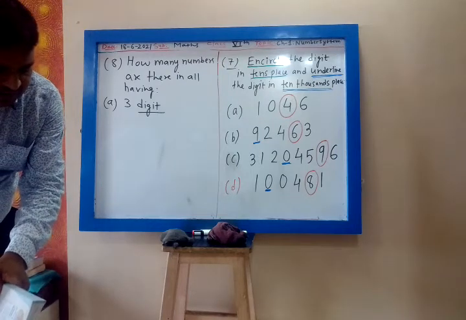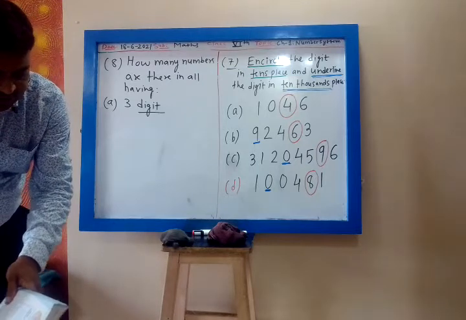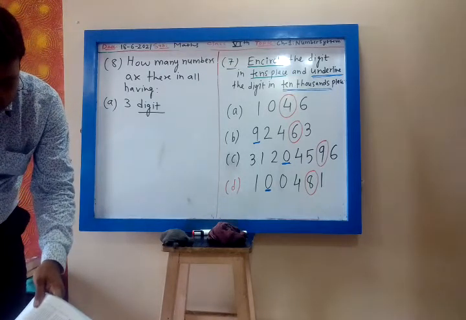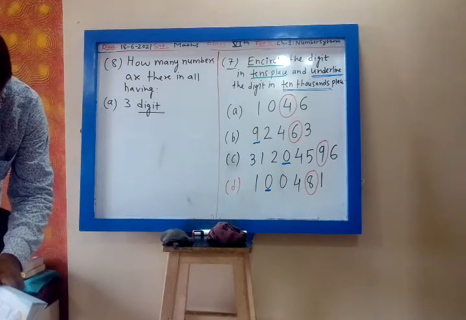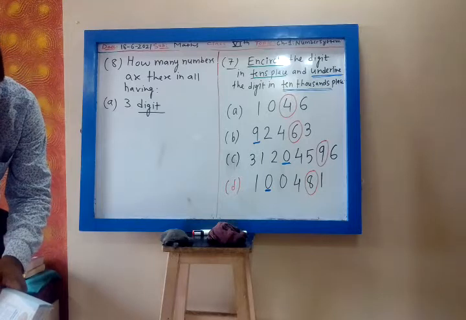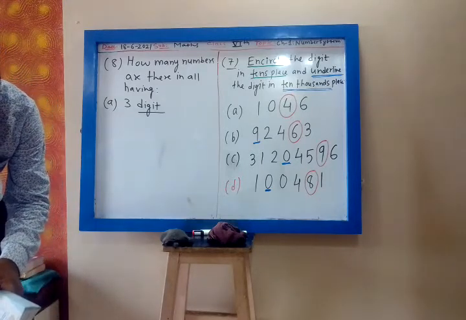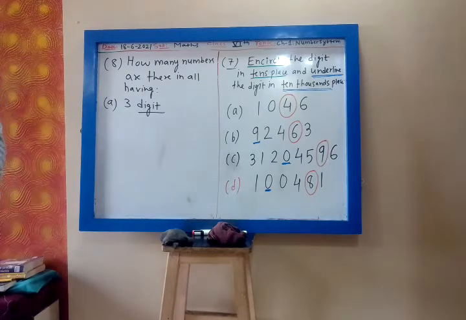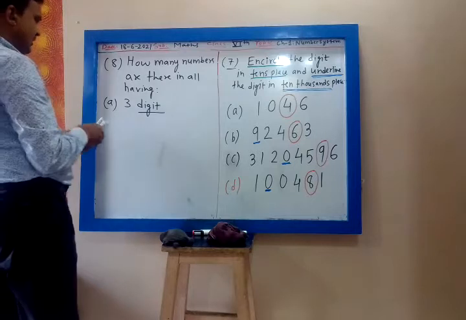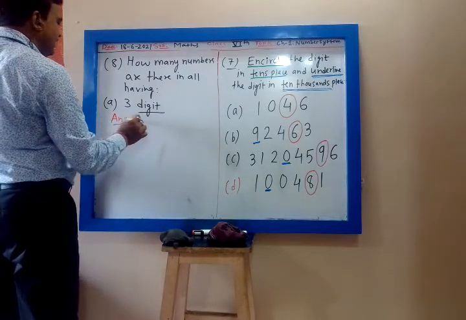How many 3 digit numbers are there in all? How many numbers are there in all having 3 digits? So answer is 900. So write down the answer. Answer is 900.